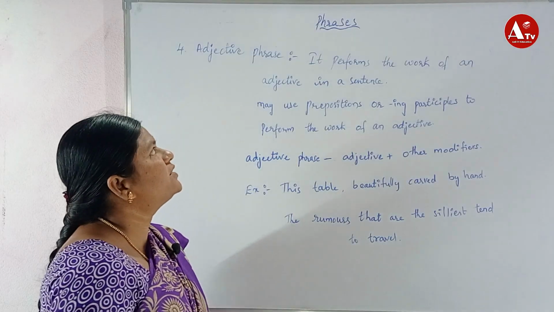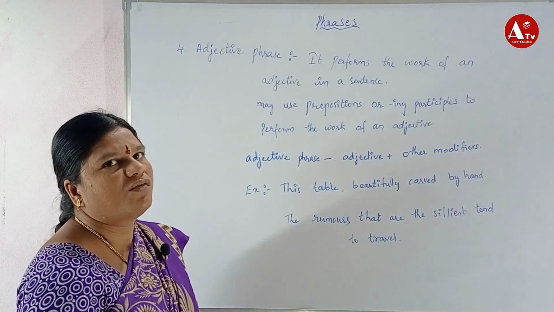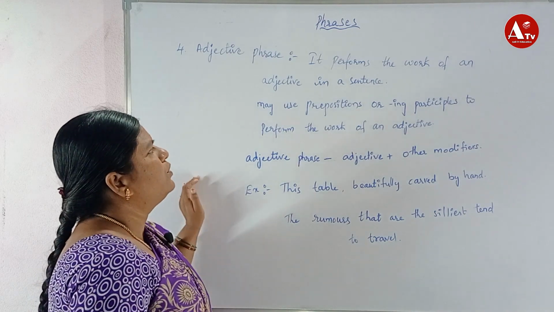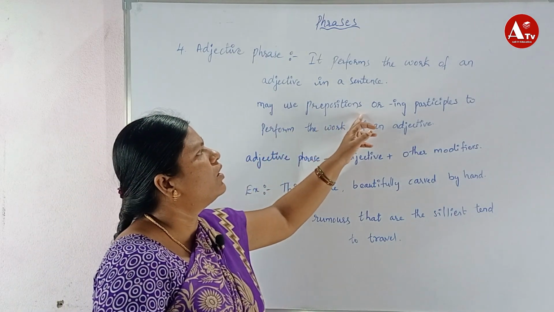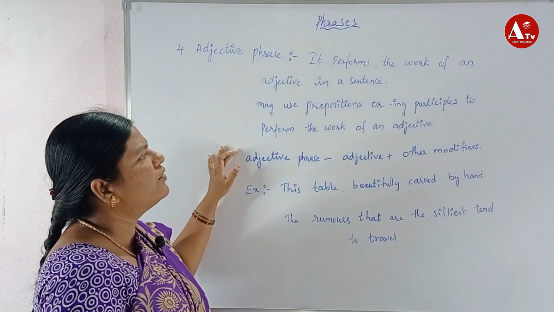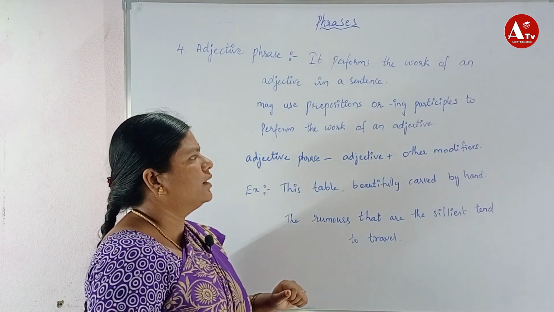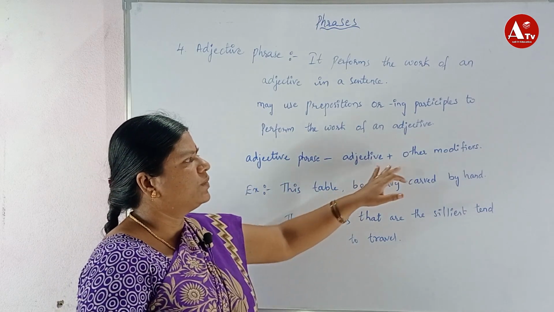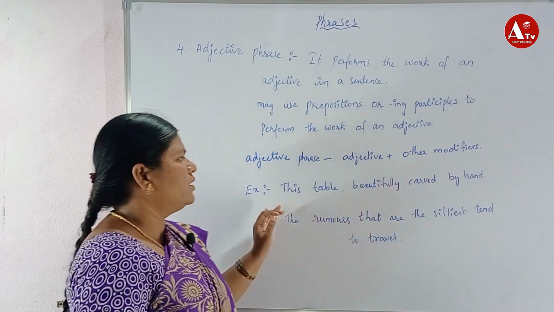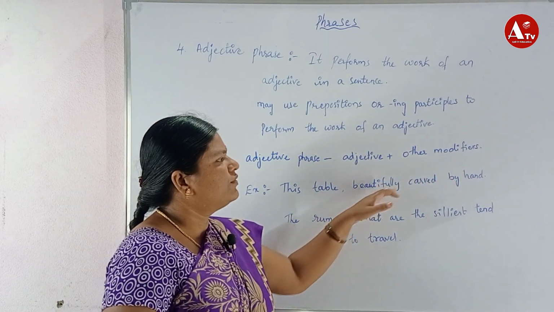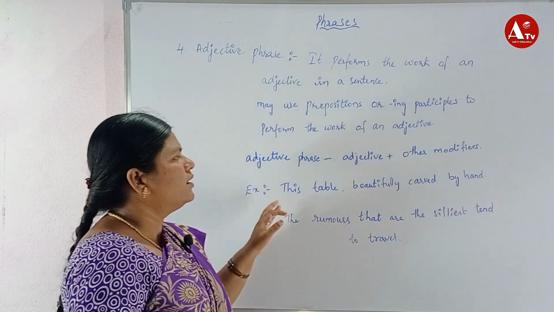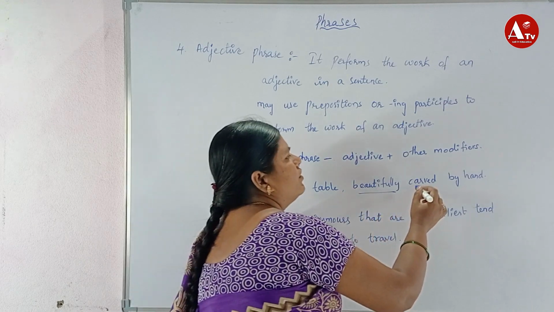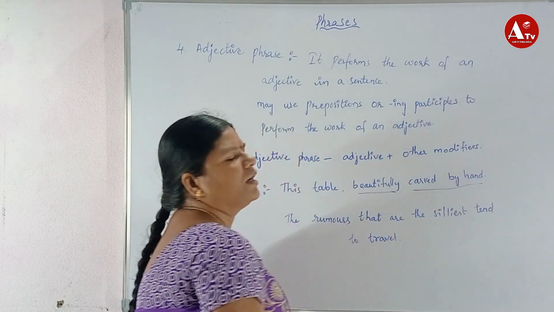Now the adjective phrase. It performs the work of an adjective in a sentence. It may use a preposition or a participle to perform the work of an adjective. An adjective phrase can be written as adjective plus other modifiers. For example, the table beautifully carved by hand. Here beautifully is an adjective, and carved by hand is the other modifier.